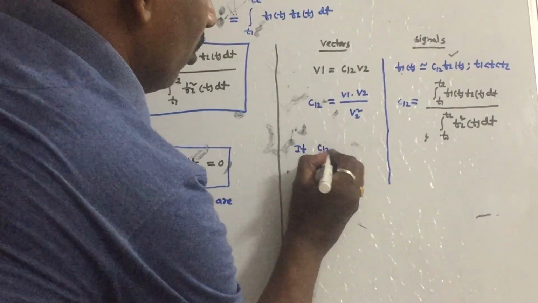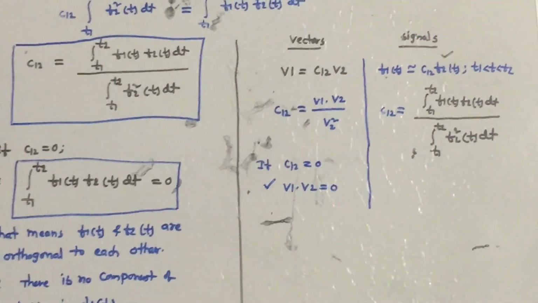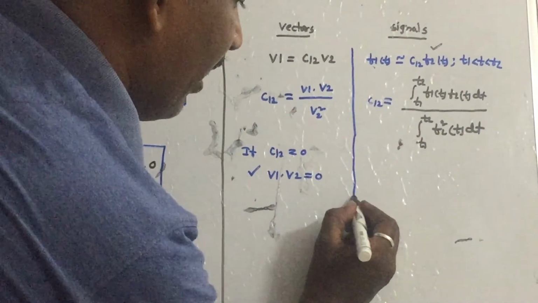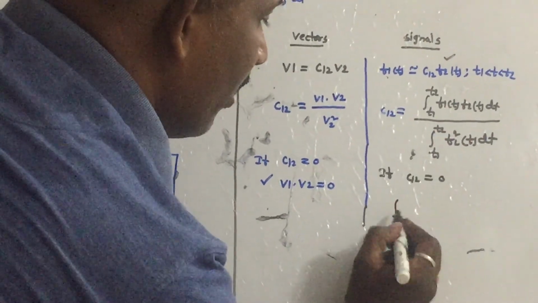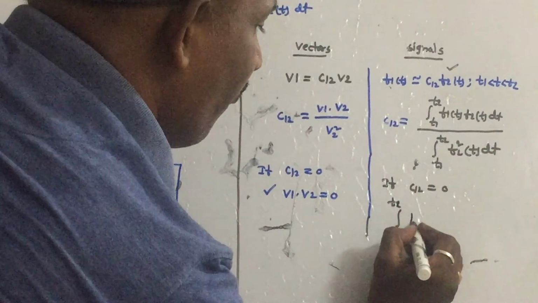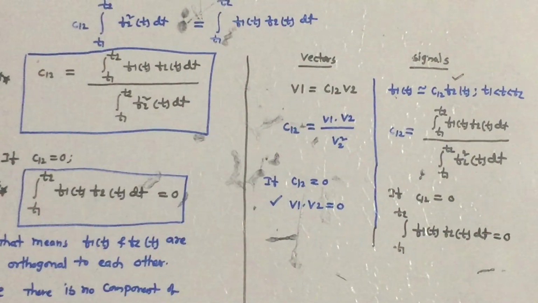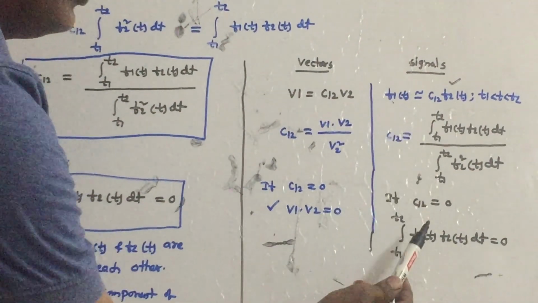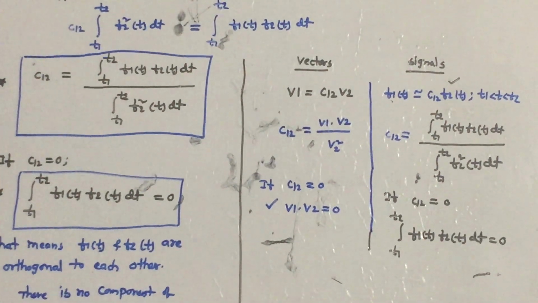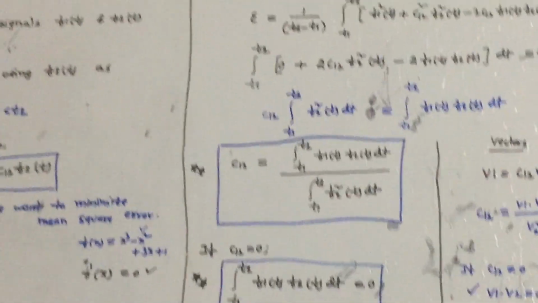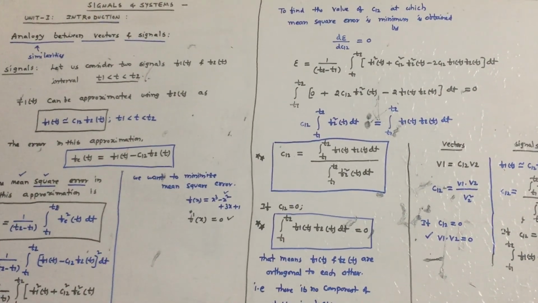Similarly, for vectors, if C12 is equal to 0, what happens? V1 dot V2 is equal to 0. So that means these two vectors are orthogonal to each other. Similarly, for signals, if C12 is equal to 0, we can write integral T1 to T2 f1 of t into f2 of t dt is equal to 0. You can see almost the same kind of formulas we are getting for signals. So that's why this is called the analogy between vectors and signals. This is a very important article of the first unit.